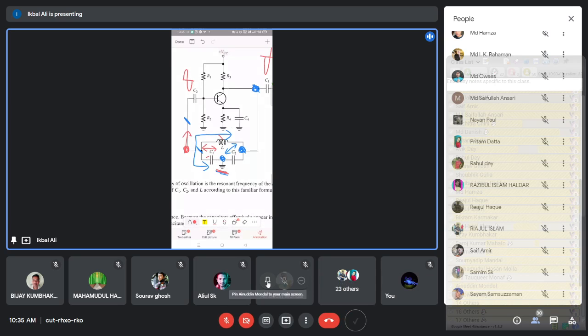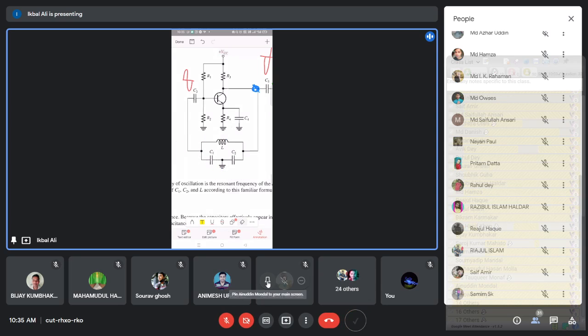So that is why, in this beta network, a fraction of the output voltage is fed back to the input side. Okay, have you got this? How this feedback voltage appears here, which is a fraction of the output voltage in this network.